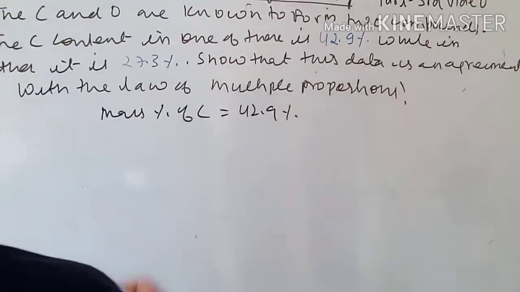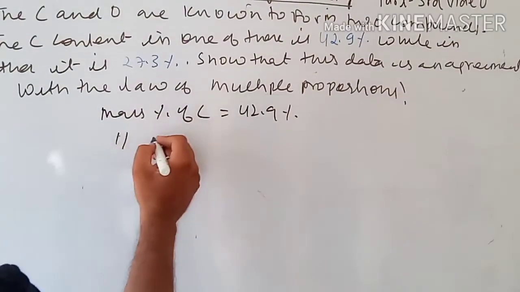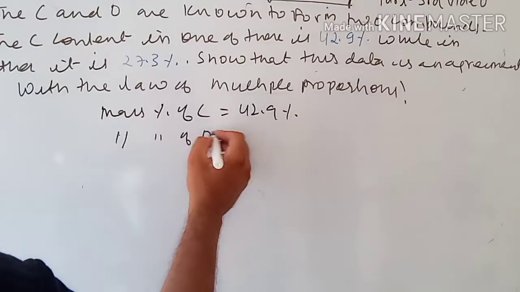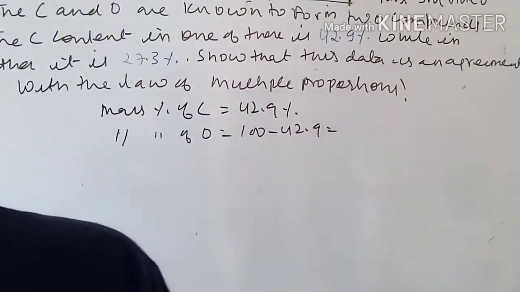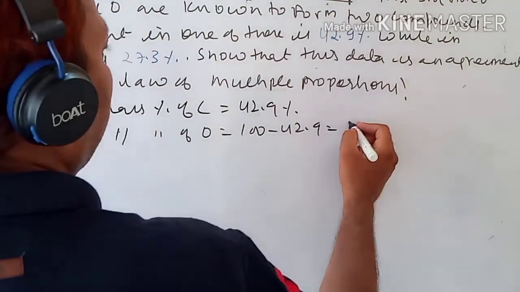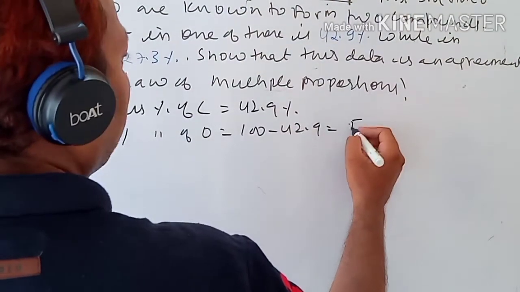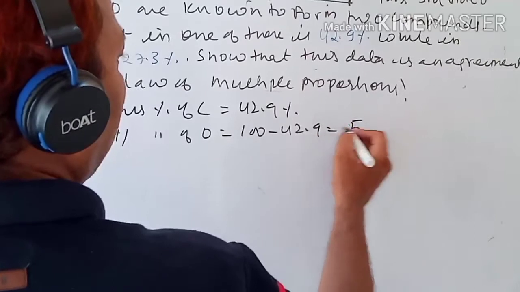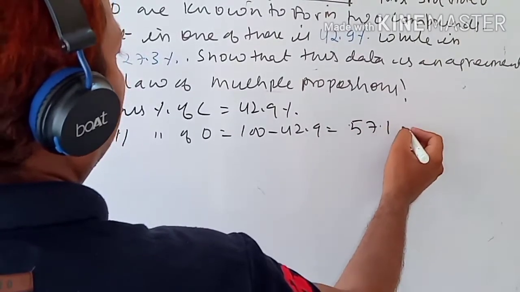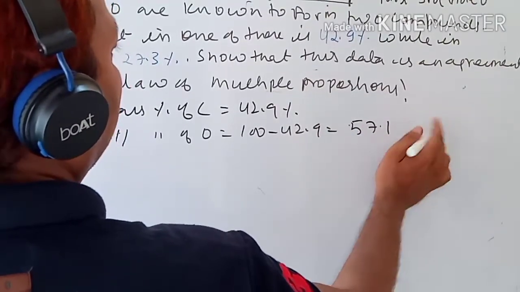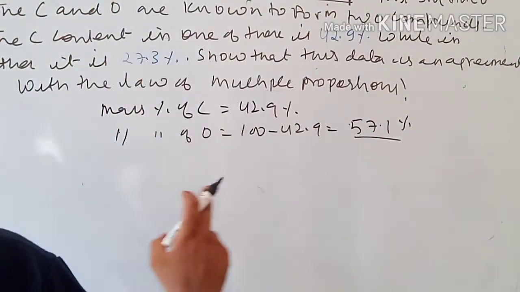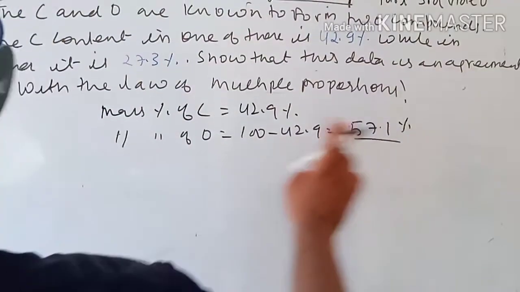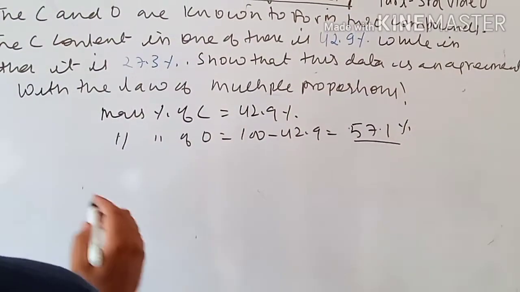42.9%. Now the mass percent of oxygen is 100 minus 42.9, so it will come 57.1%. This is the mass of oxygen. Now children, we can write it in grams also.